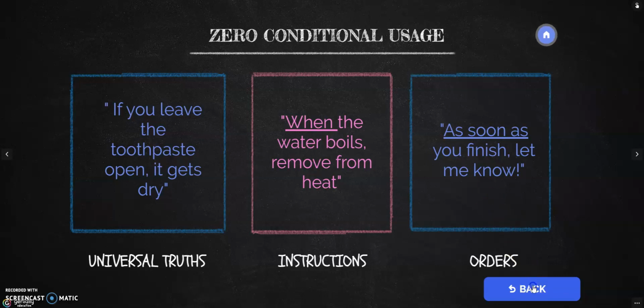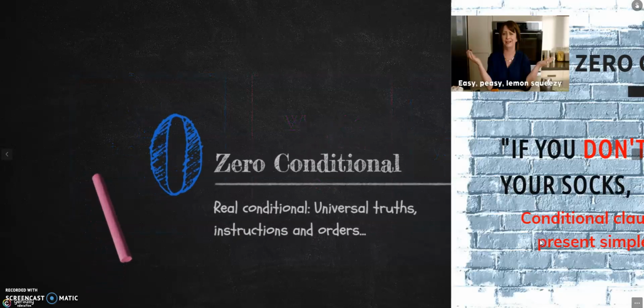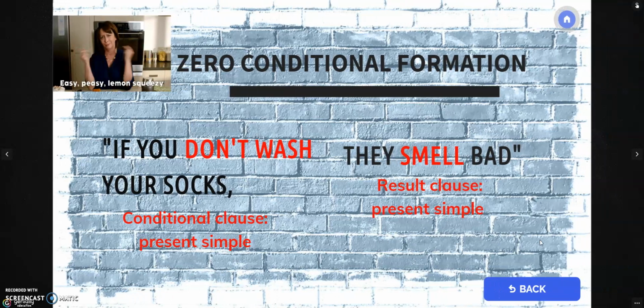Well, let's go back and go to formation. How do you form the zero conditional? Well, it's very simple. It's easy peasy lemon squeezy, as this lady right here says. In the conditional clause, we use the present, all right? If you don't wash your socks, they smell bad. In the result clause, we also use present simple.